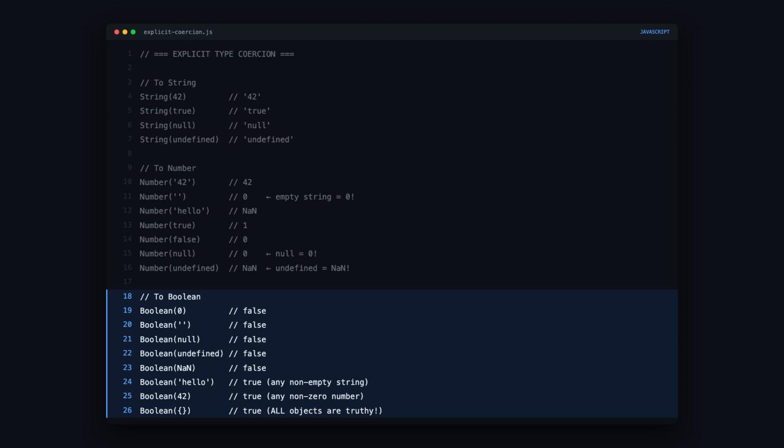Everything else is truthy, and this is the critical one. Every object is truthy, even an empty object, even an empty array, even new Boolean(false). The object wrapper around false is truthy because it's an object.